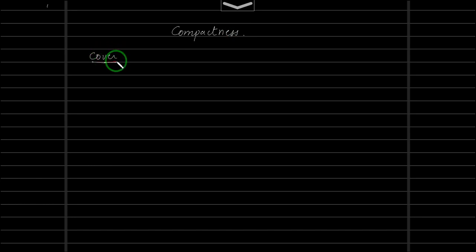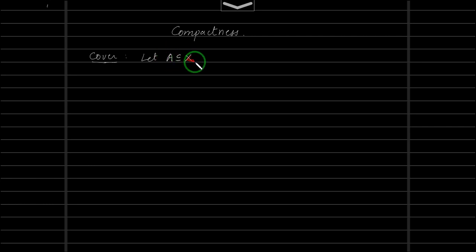As the name suggests, if we have a set A, a cover means there is some other set which will cover this. That's the definition: A is a subset of X, X is a topological space.